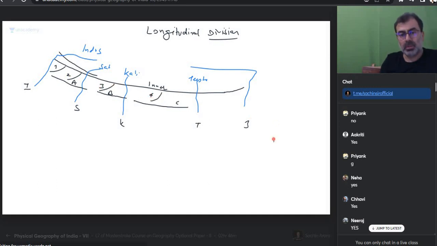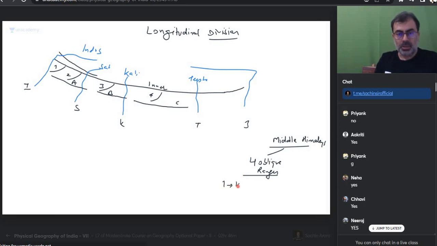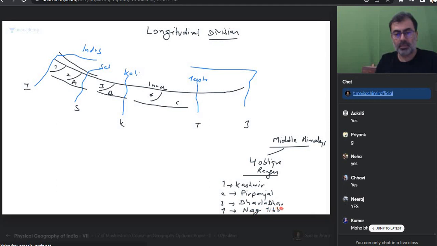So here I'm writing, the Middle Himalayas have 4 oblique ranges. Number 1 is called Kashmir Range. Number 2 is called Pir Panjal Range. Number 3 is called Dhauladhar Range. And number 4 is called Nag Tibba.